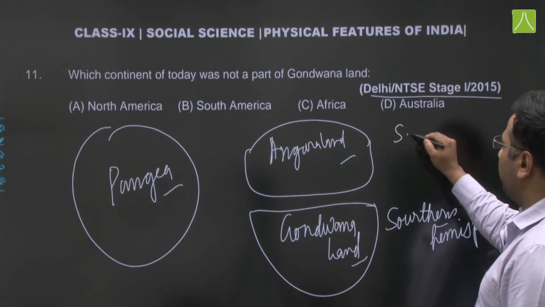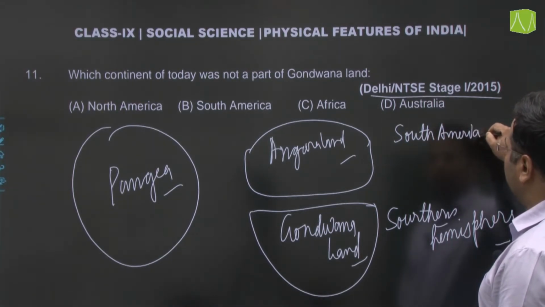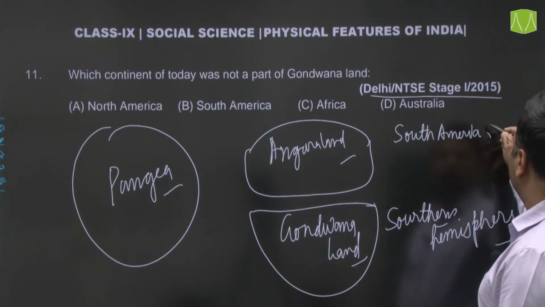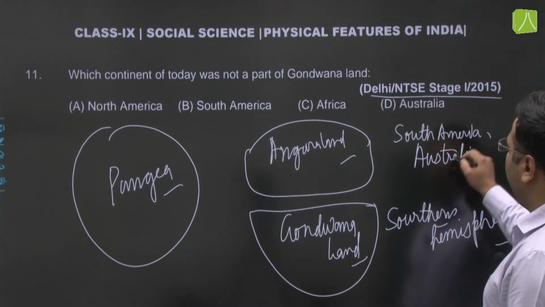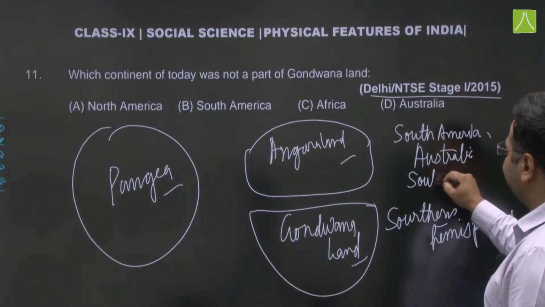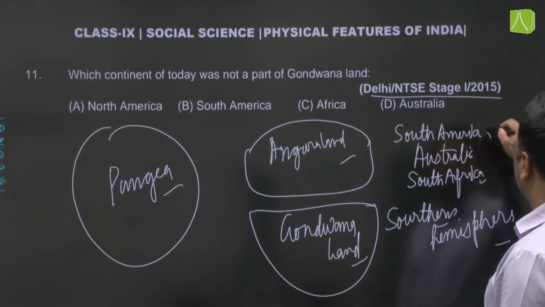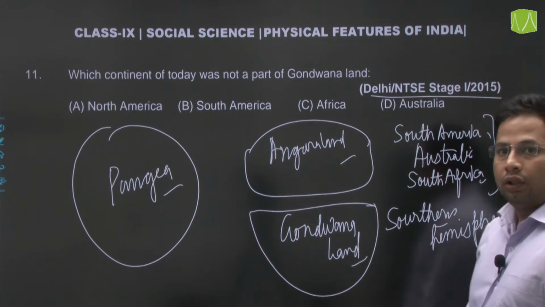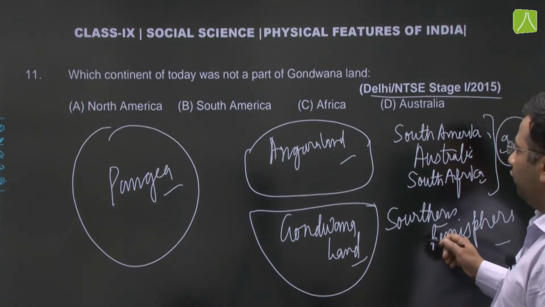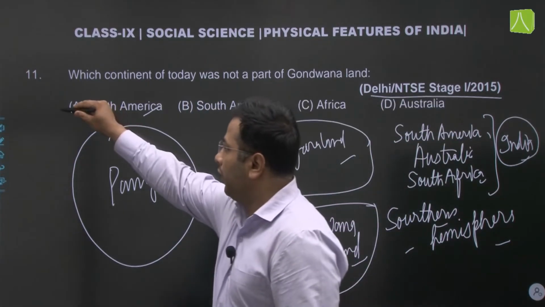We have South America, then Australia, then South Africa or Africa, and also India or parts of Asia. The only one which is not part of the southern hemisphere is North America. So the answer would be A, North America.